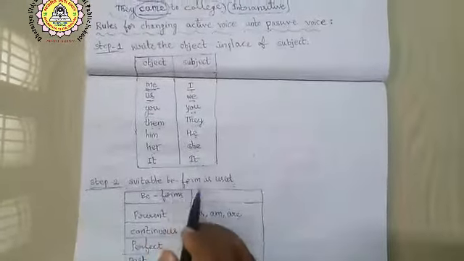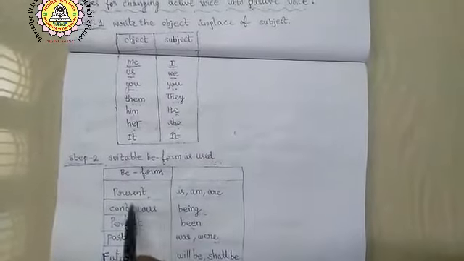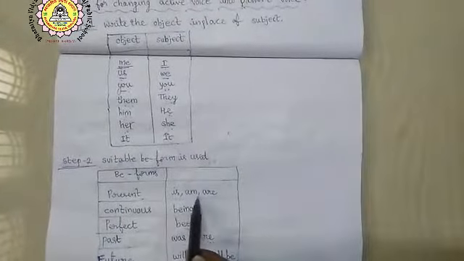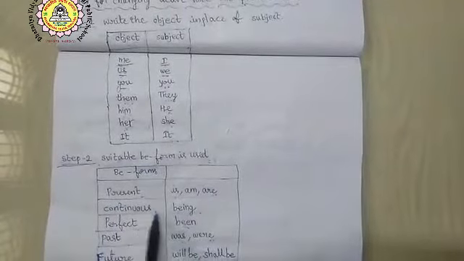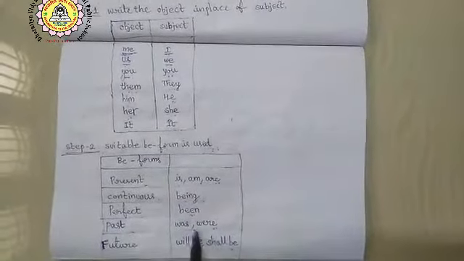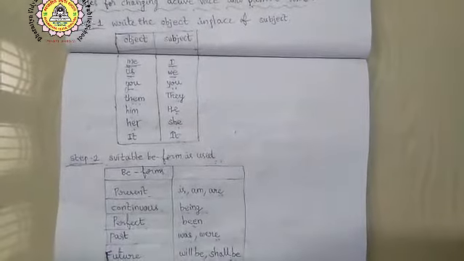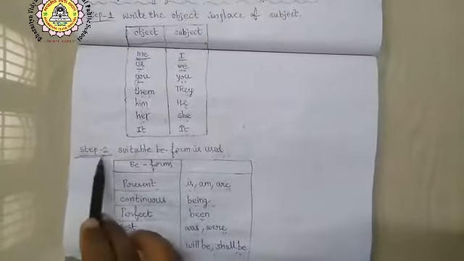Step 2. A suitable be form is used. Let us see what be forms there are. Present be forms are is, am, are. Continuous be form, being. Perfect be form, been. Past be forms, was or were. Future be forms, will be, shall be. We have to use these be forms as step 2.